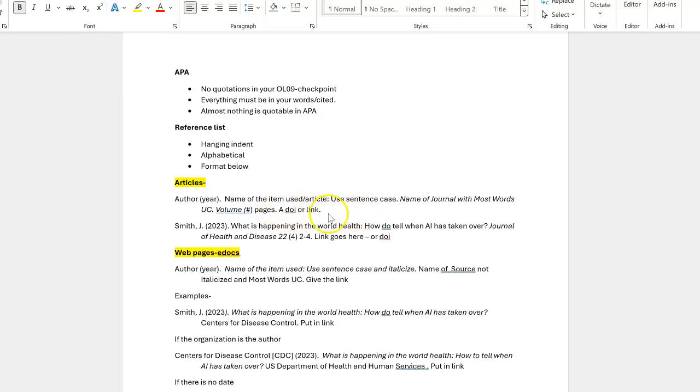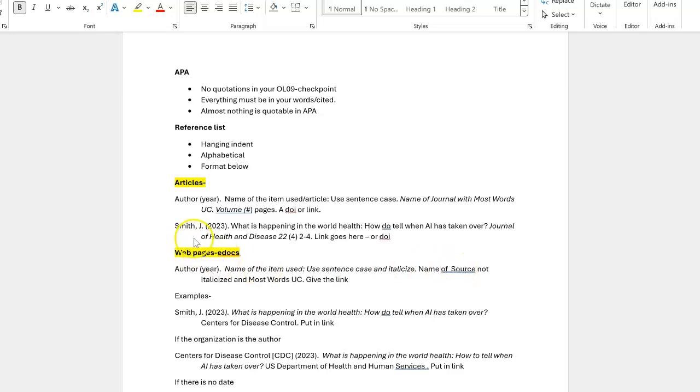For all of these, this is true. You must have a DOI or link to accompany all of your reference list items so the reader, in this case me, can read the article or the item if needed. If you put in links or DOIs that don't exist, it appears to be an academic integrity issue, and that will be addressed if that happens.